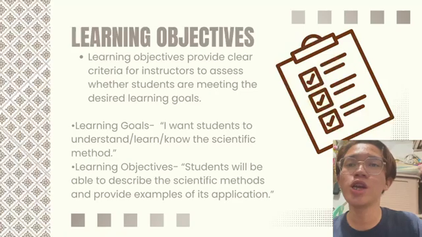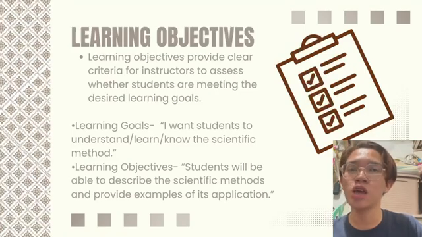When we say learning goal, it says that I want students to understand, learn, and know the scientific method, which means that the teacher wants her students to understand and know the different kinds of lesson.